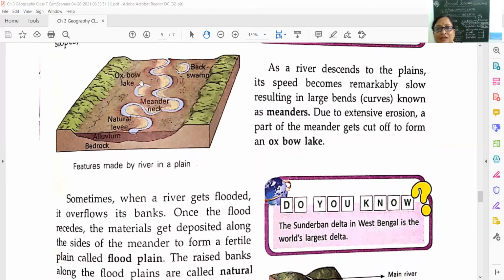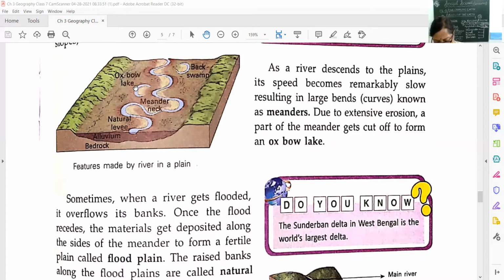Due to extensive erosion, which means removal of soil, a part of the meander gets cut off to form an Oxbow Lake. See, it is cut off from the main river, and this is known as Oxbow Lake.